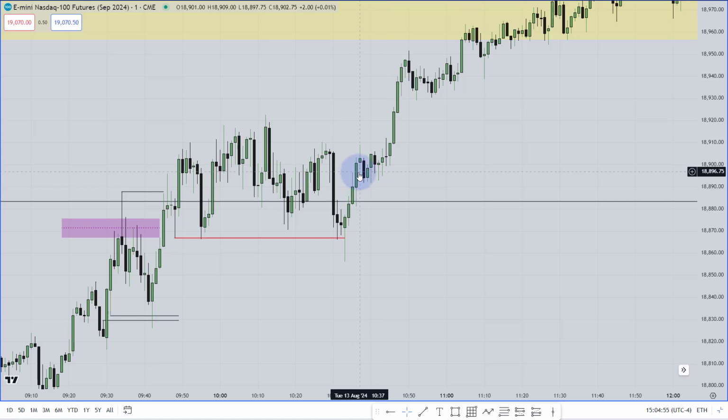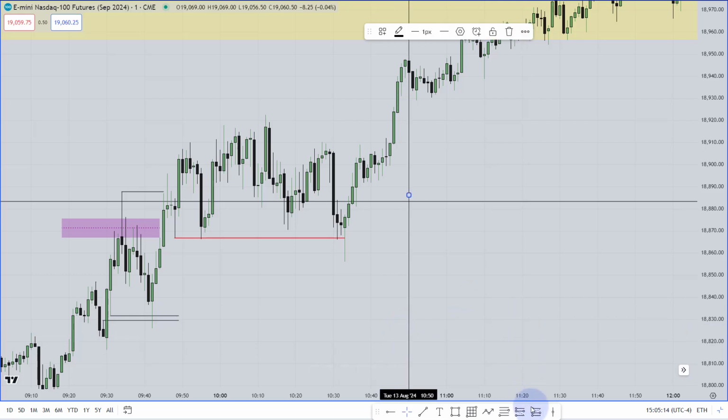Now here is the part, or let me rephrase it. This is the place where you should look for time first, then the price. What do I mean by that? Let me mark the macro. The macro is actually from 10:50, let me mark 10:50 to 11:10. So this is the macro time.